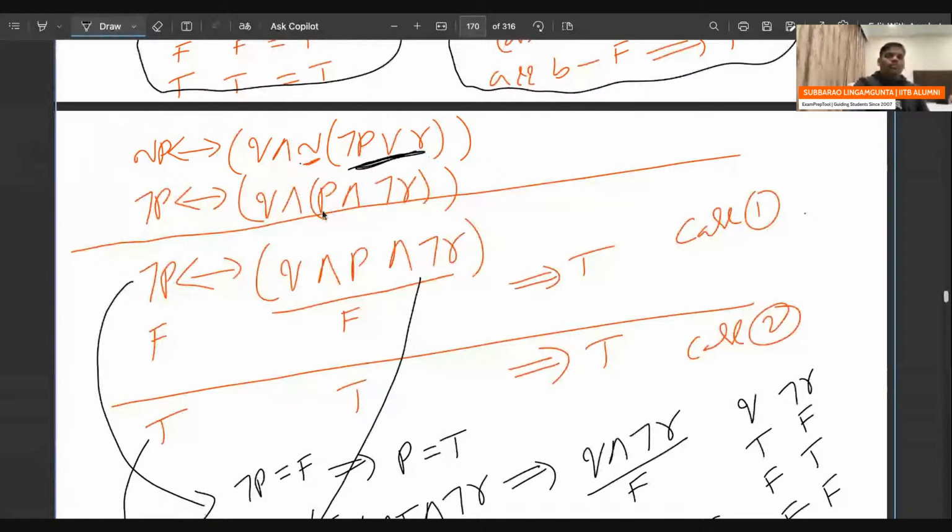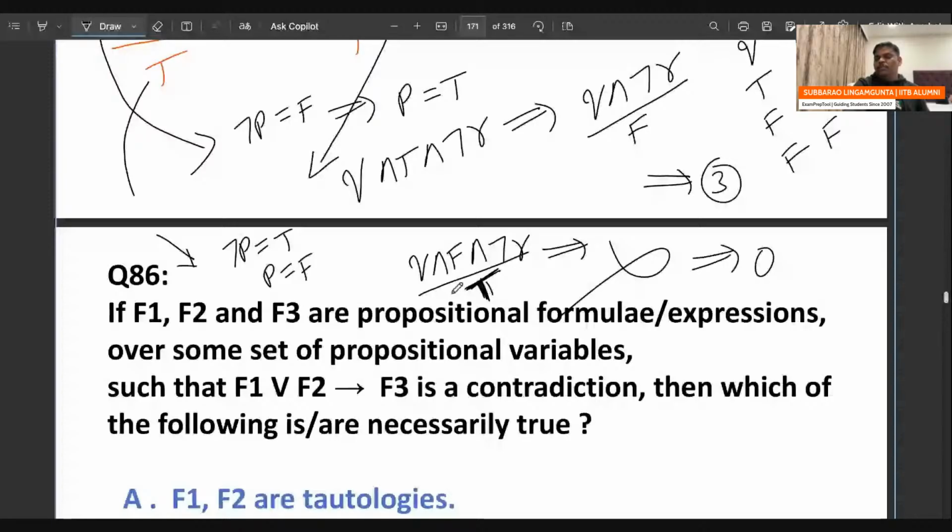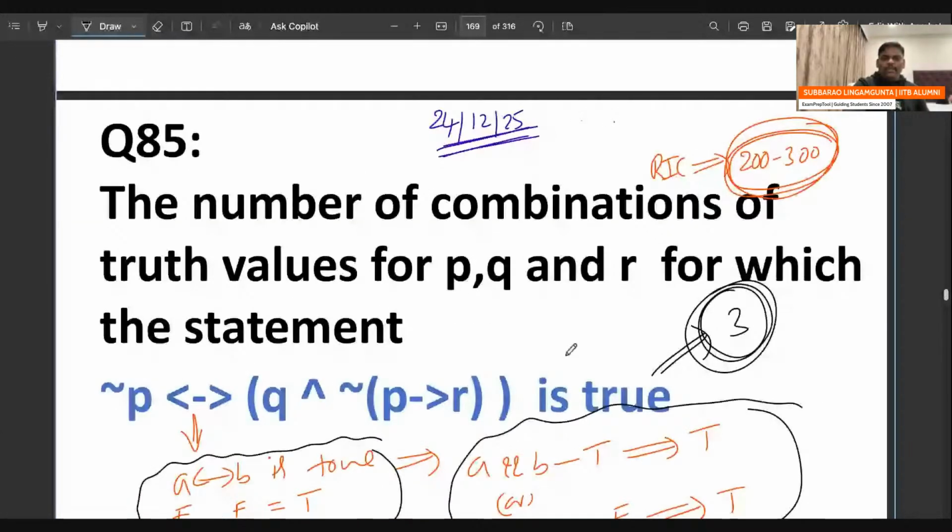If you see case 1, left is false means P becomes true. Substitute P, then it is going to be Q and R. Q and R should be false, which means there are 3 possibilities. Now in case 2, both are true. If left is true, P becomes false. Substitute P with false. False and anything is going to be false only. So there is no chance of the right becoming true. So from the second case, you don't get anything. From the first case, 3 possibilities. So total possibilities are only 3. I hope you got it. Question number 85, everyone got it?